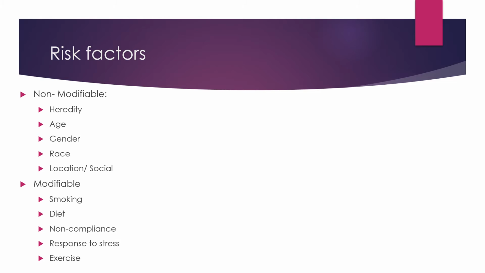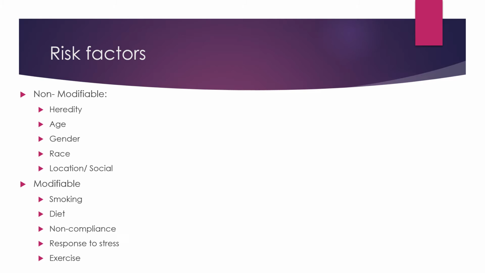Females are at increased risk if they are on oral contraceptives, and after menopause can also increase the women's risk. Race, it is more commonly seen in African Americans. Location and social areas, that's North America, Australia, urban areas, poor socioeconomic groups.